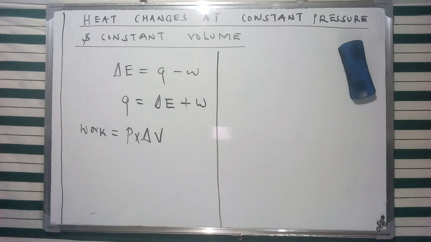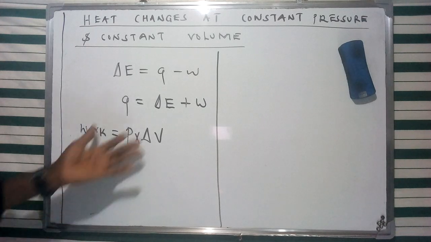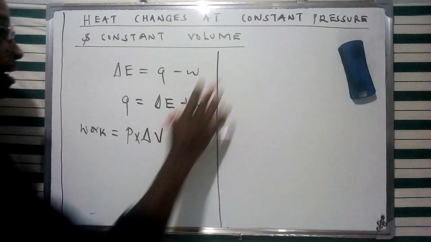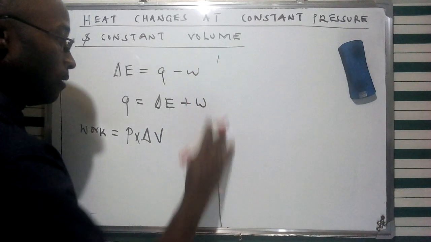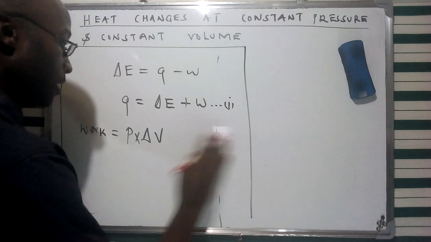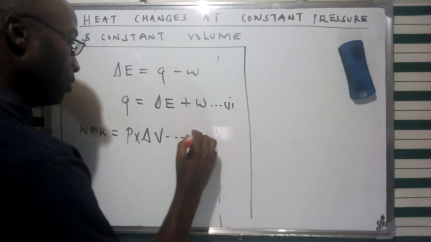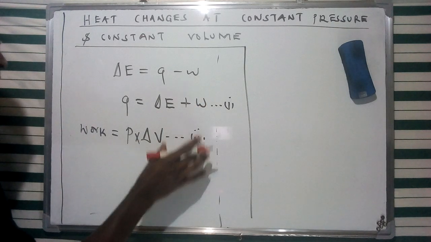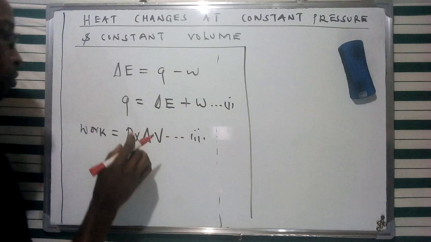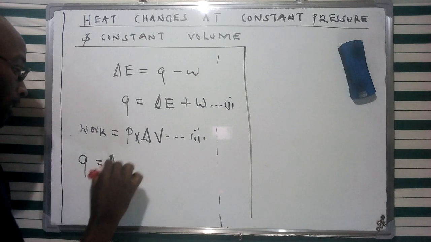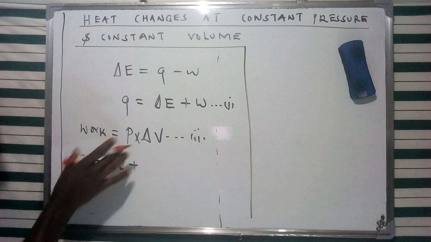So we can give this heat in terms of work. If I give this as equation 1, let's consider this one as equation 2. I can give equation 1 in terms of equation 2 as heat equivalent to the change in internal energy plus work.